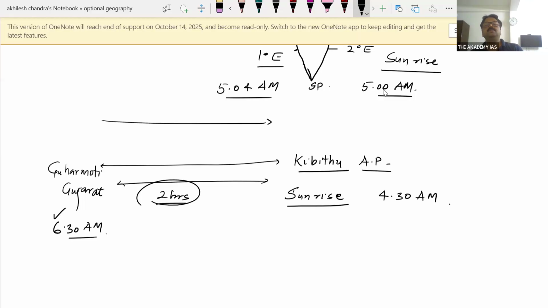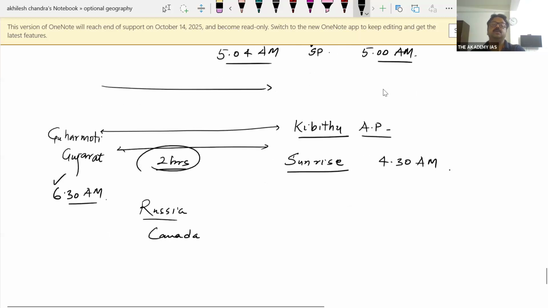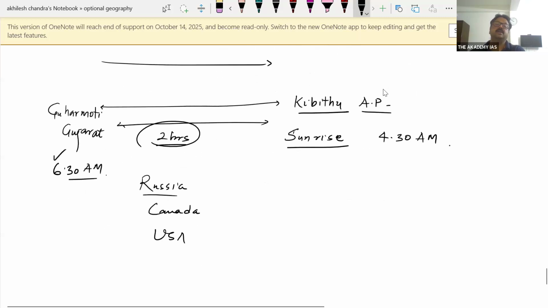And there are many countries like Russia, China, Canada, USA. Although China has a single time zone, USA and Canada have many time zones.